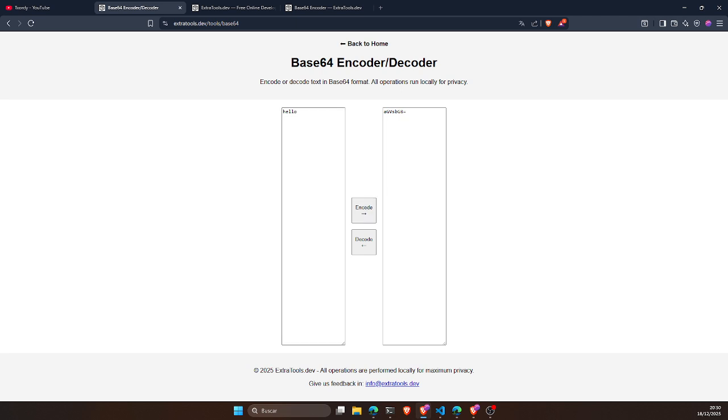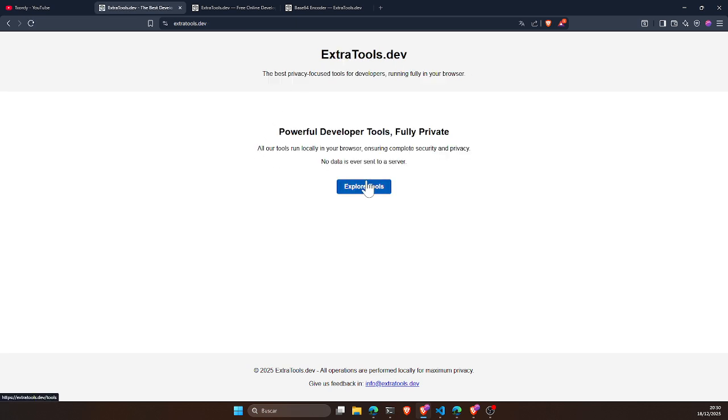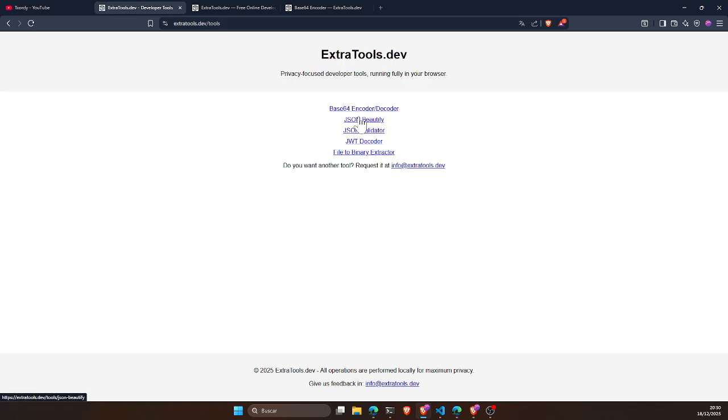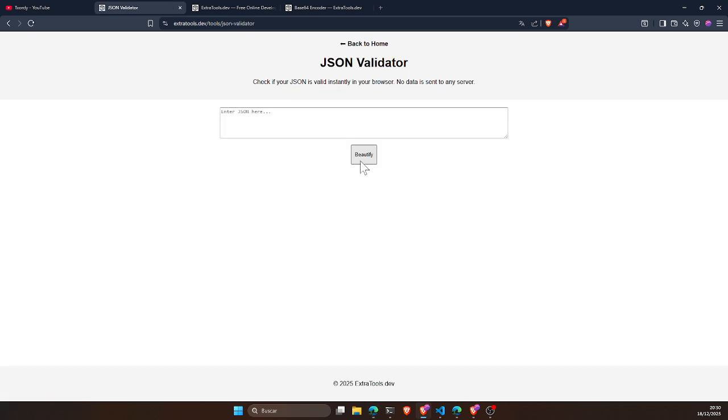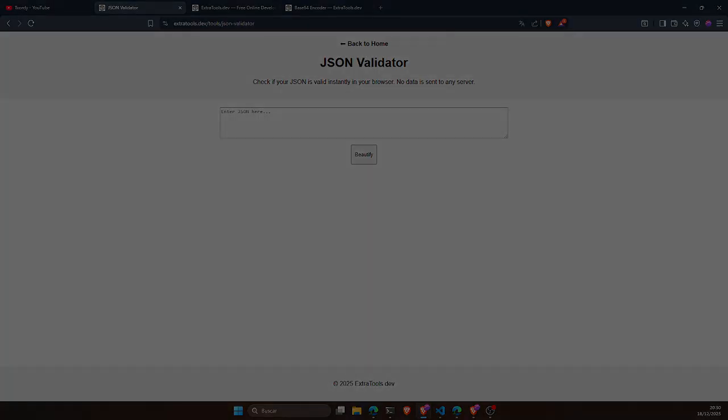This was what I had, but as you can see, there were 5 tools: JSON Beautify, JSON Validator, JWT decoder, and a file to binary extractor. This tool was created quite a long time ago, and I also created a kind of analytics tool, so that every time those buttons are pressed, a counter increases in a MySQL database that I had. Here I'm going to show you what exists.